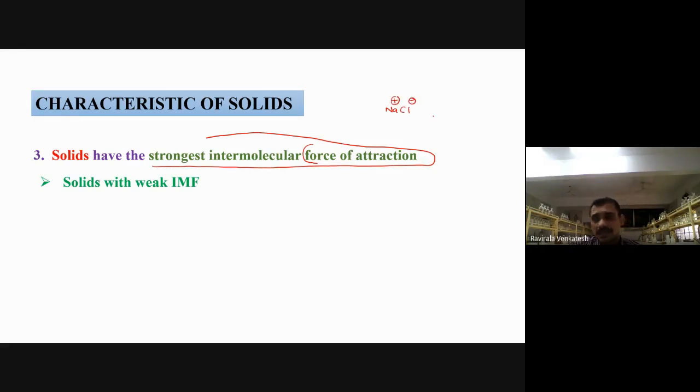Now the crystal is made like this. Every Na+ is surrounded by Cl- like this, and similarly every Cl- is surrounded by Na+. Every cation is surrounded by anions, every anion surrounded by cations.